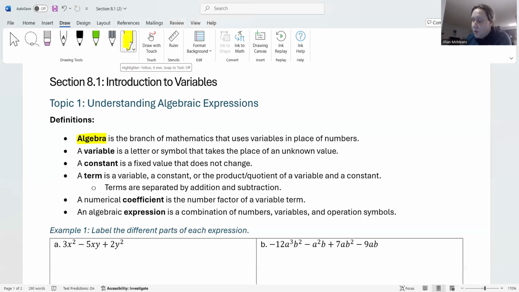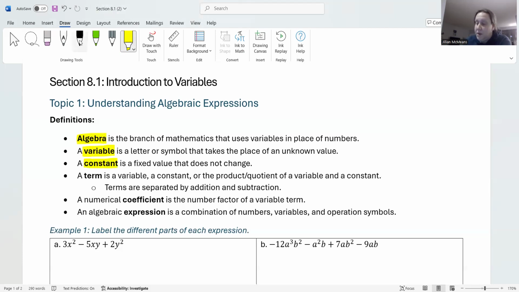Okay? Now, the definition for algebra does involve that of a variable. So you're like, okay, so algebra is the branch of math that involves variables. What's that mean? Well, a variable is a letter or symbol that takes the place of some number, so it's some unknown value, okay? We also have a constant, okay? So a constant is a fixed value that does not change.